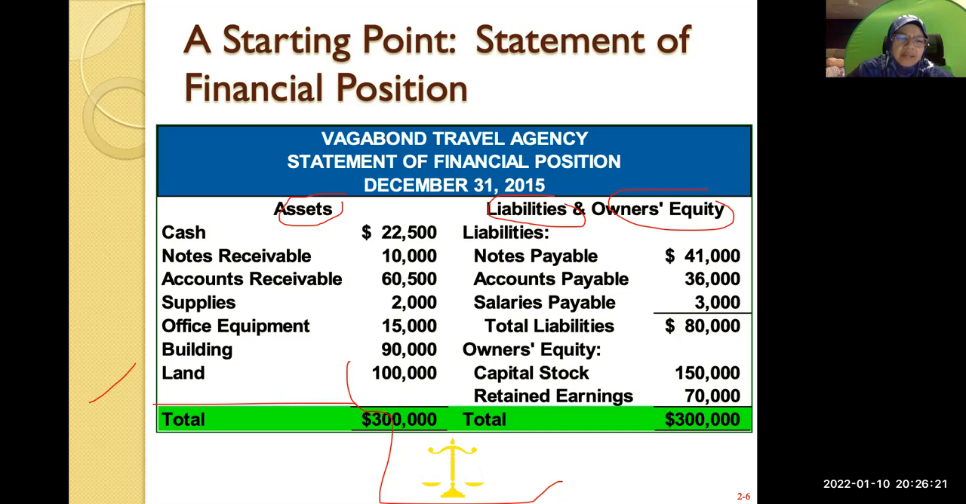But later, we are going to categorize assets into current assets and non-current assets. Current assets mean anything that you can convert into money within one year. But your long-term assets or non-current assets, for example your office equipment, your building and land, are not easy for you to convert into money. So that's why we call it a non-current asset.